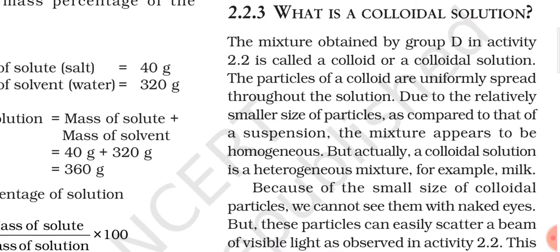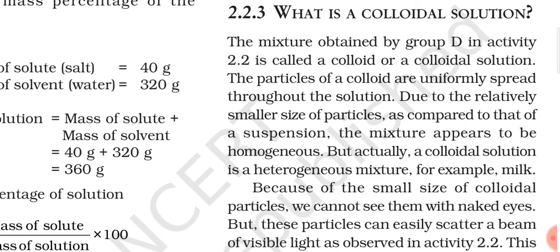But in case of colloidal solution, there is a difference: suspension is an unstable mixture, whereas colloidal solution is a stable mixture. So you won't find that a colloidal solution will break. No, it is not going to break because it is a stable mixture. So in any colloidal solution, if you pass a beam of light, the path of light will be visible.